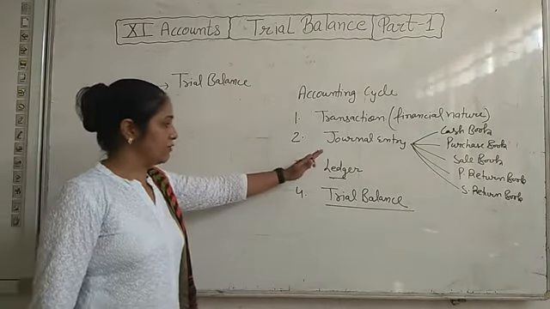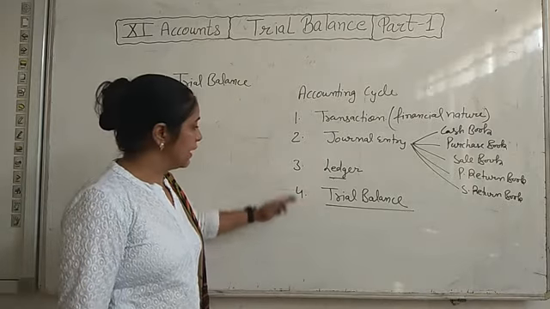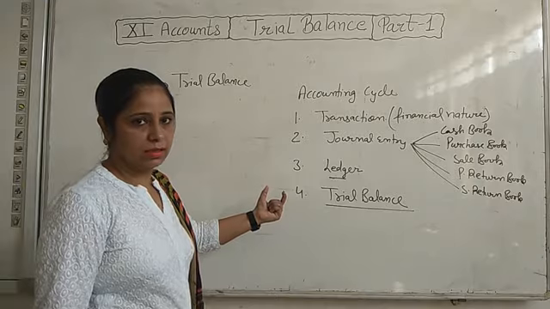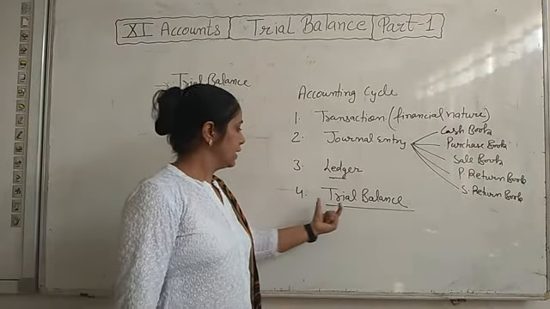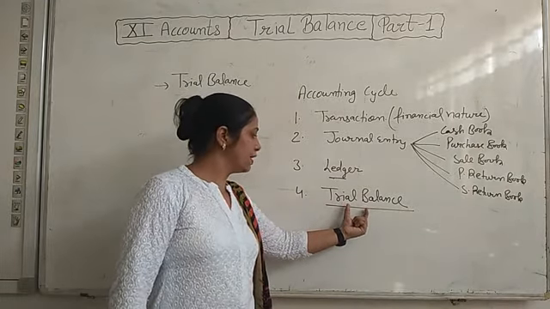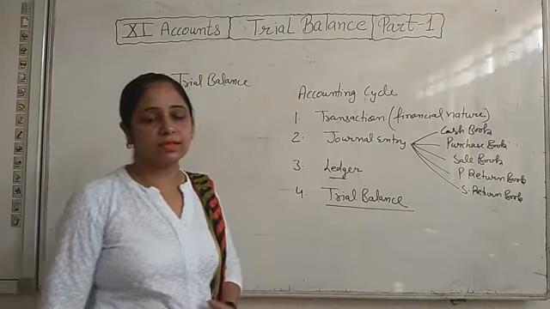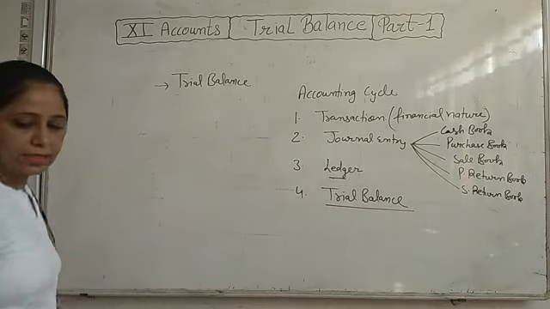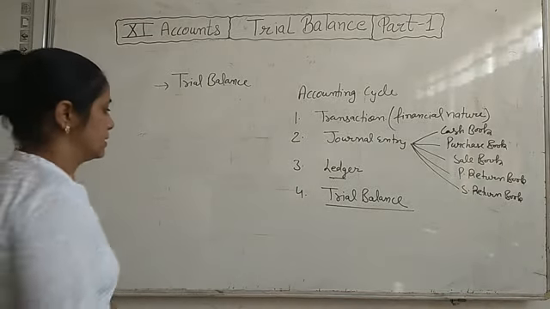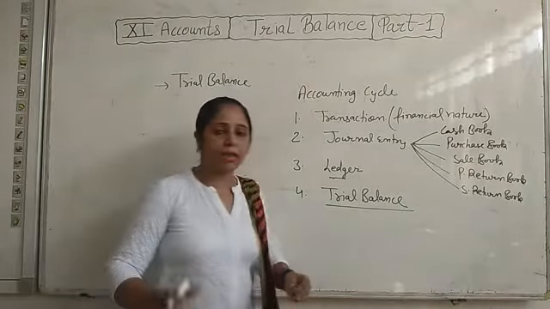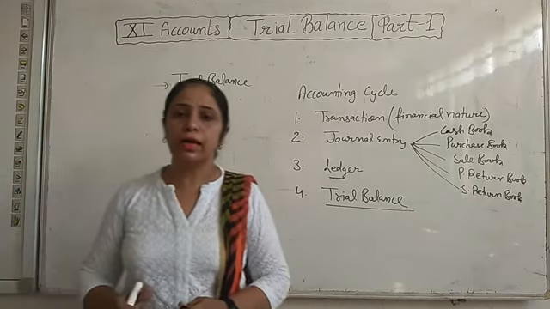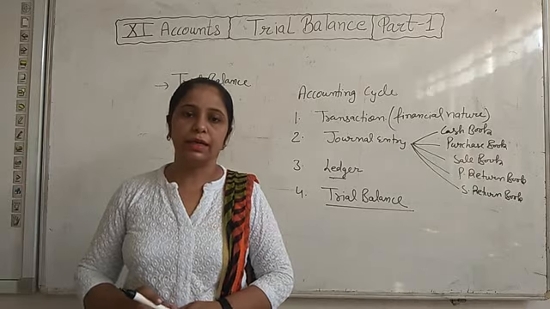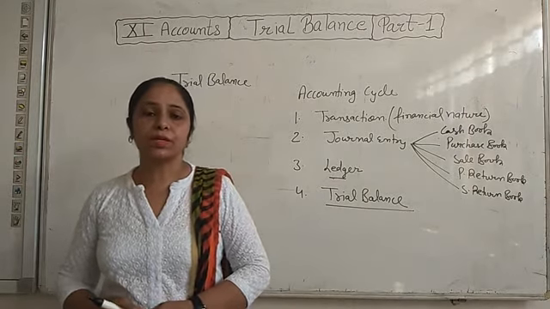That balance we have to find out from the ledger. That list of all balances we will make, and the heading of that list is known as trial balance. So it's clear what is trial balance. Trial balance is the list of all the balances of accounts that we have prepared in the ledger. So what is the purpose of trial balance?